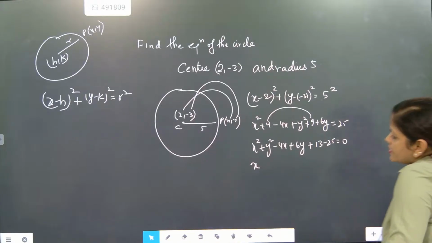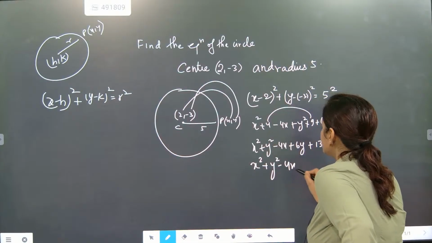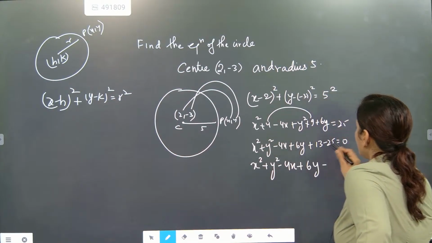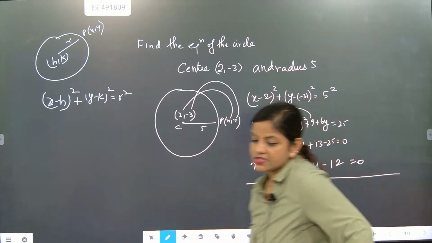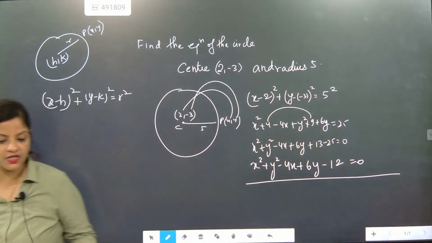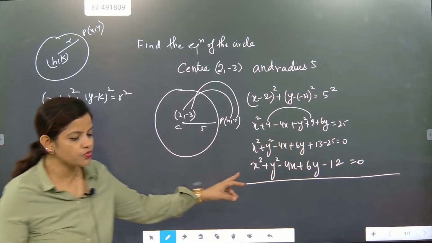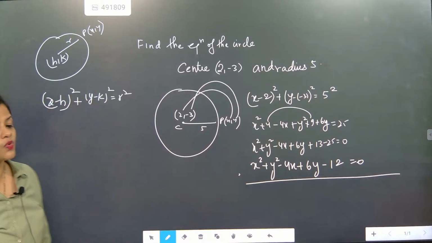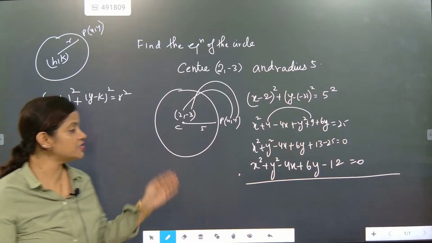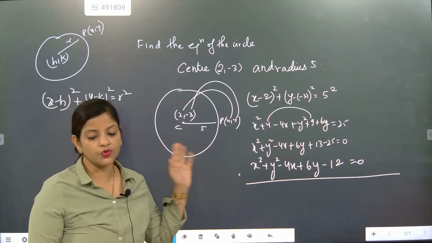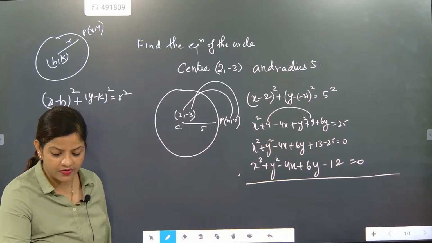So the overall equation is coming as what? x square plus y square minus 4x plus 6y, 5 minus 3 is 2, 2 minus 1, so minus 12 equal to 0. This is exactly the standard equation of this circle. Absolutely correct, Himanshu. But that exactly will be written as x square, we can open and we can write in the square format. The standard equation of the circle coming here is x square plus y square minus 4x plus 6y minus 12 equal to 0.